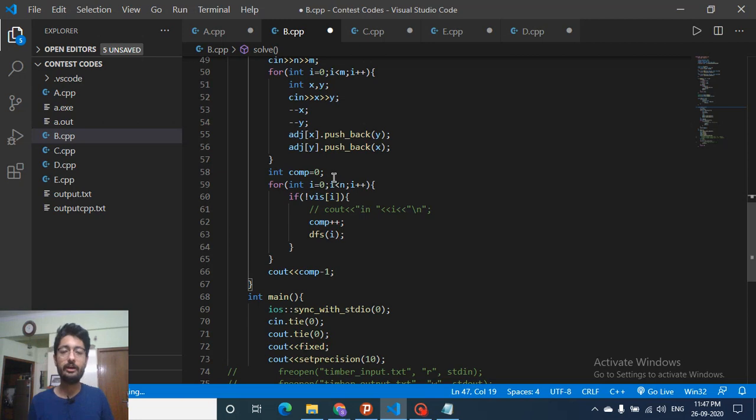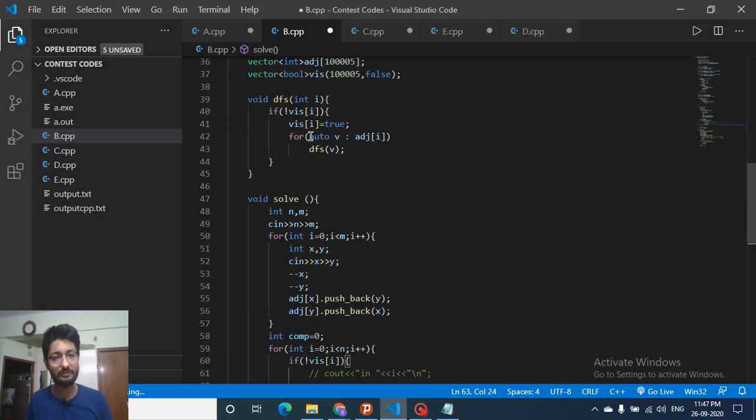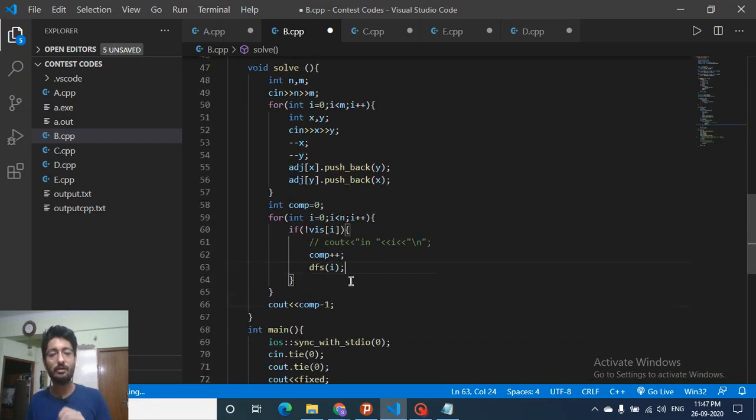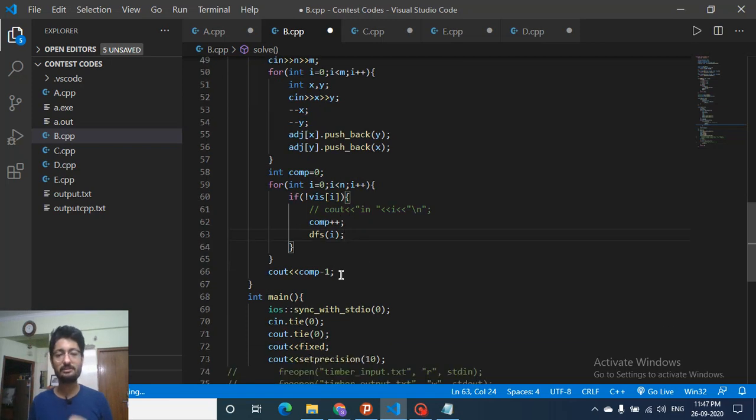Then we will iterate over every possible node from 0 till N. If it is not visited, we will increment our component count, and then run a DFS from this ith node. In this DFS, I will check whether the node is not visited. If it is not visited, I will make this node visited and again do a DFS on all its children, recursively calling this function again and again. In every turn I mark out one single component. After marking out all the components, I have the total number of components stored, and the answer is just components minus 1.